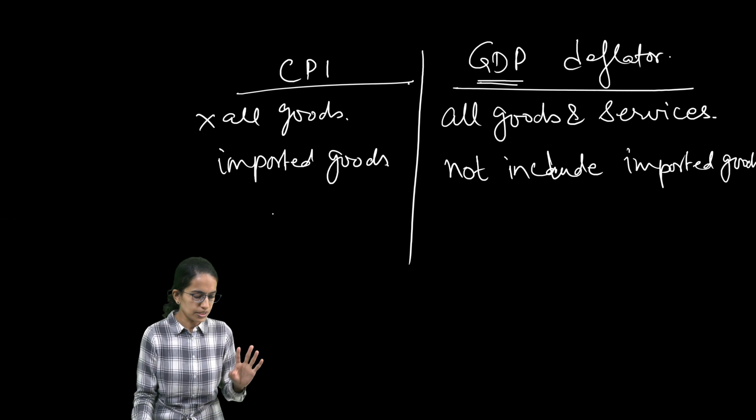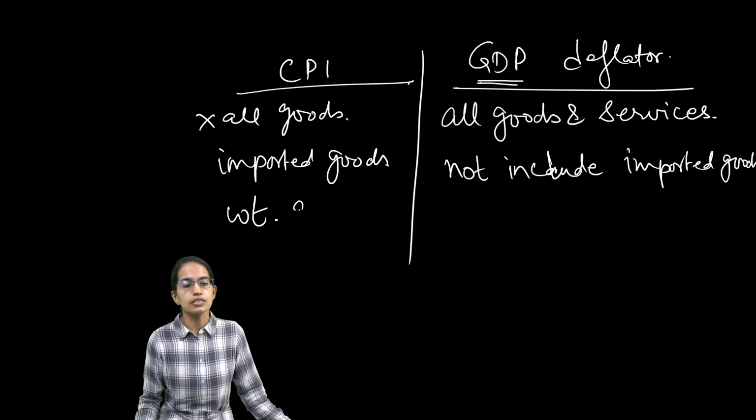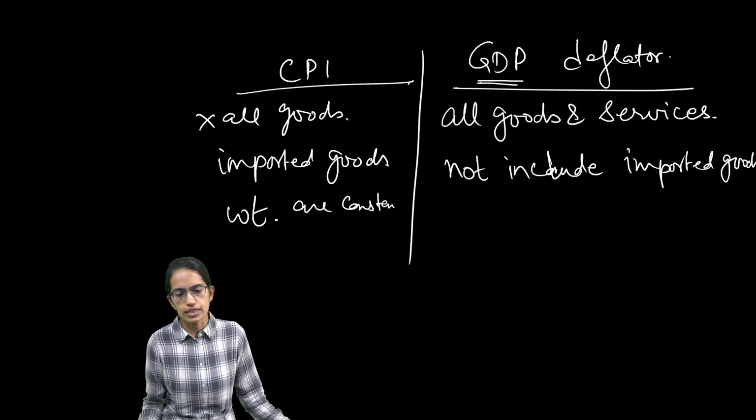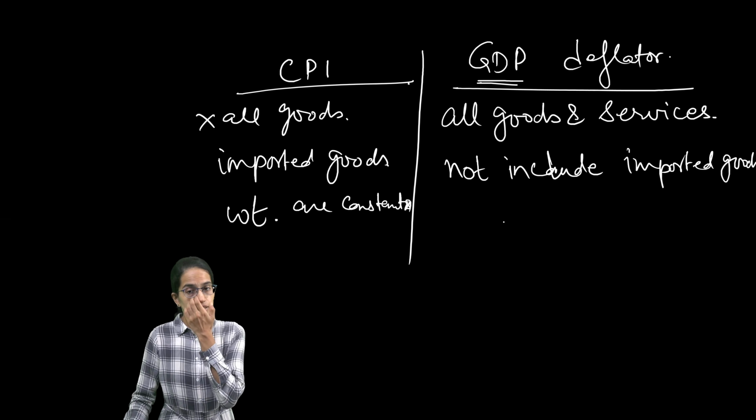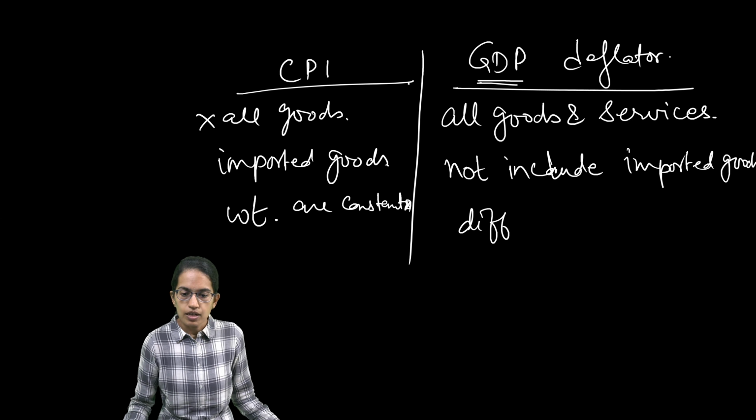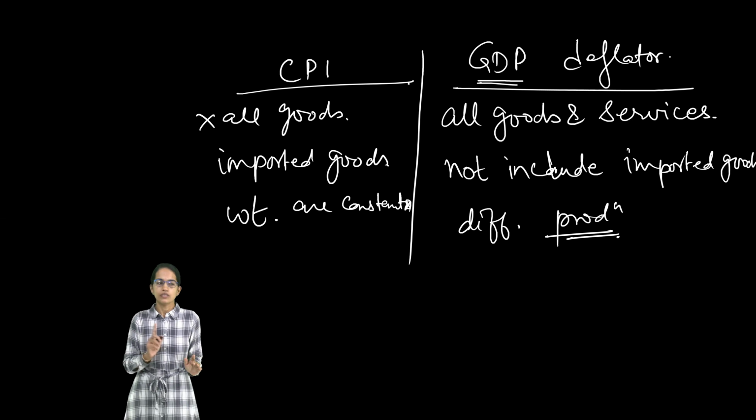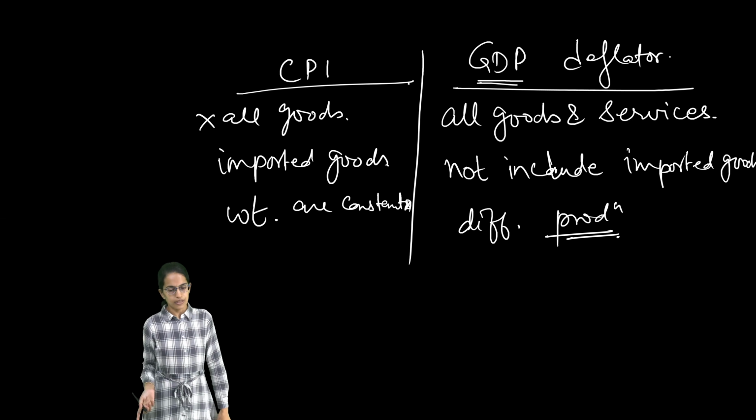Another important difference is, in the case of consumer price index, the weights are constant. However, in the case of GDP deflator, they differ according to the production at each level. So those are some of the major differences between consumer price index and GDP deflator.